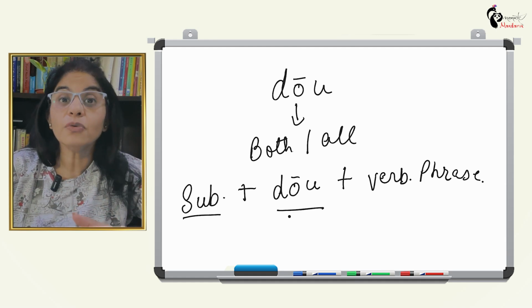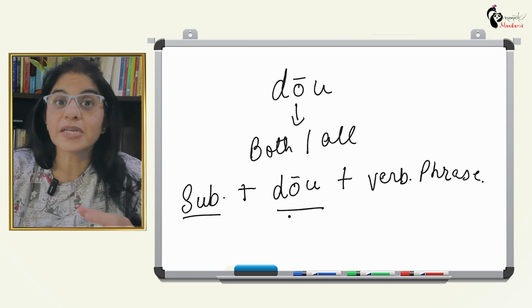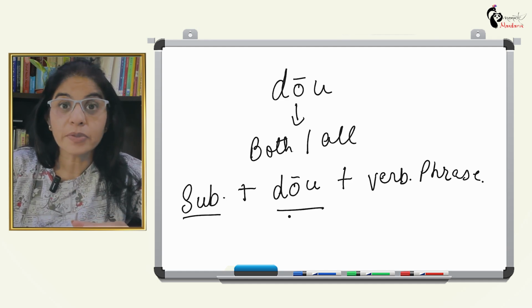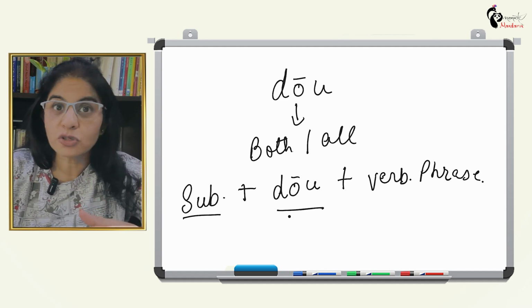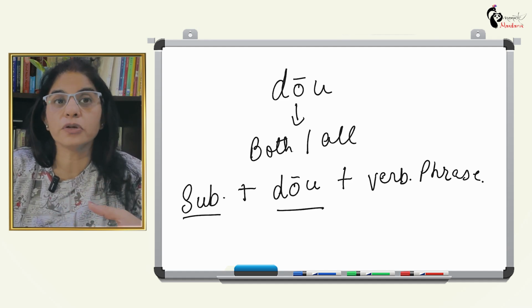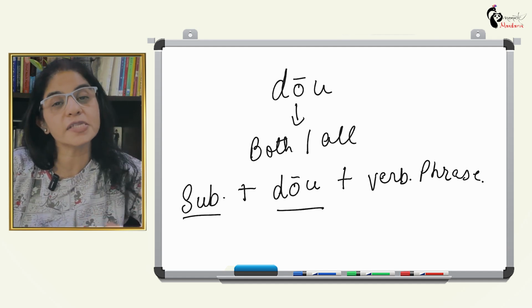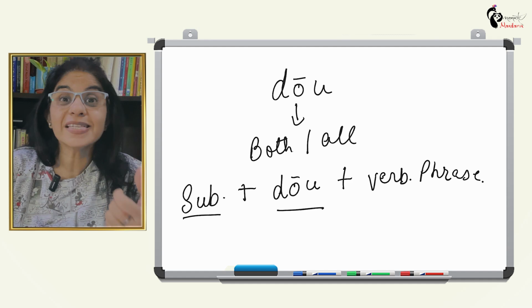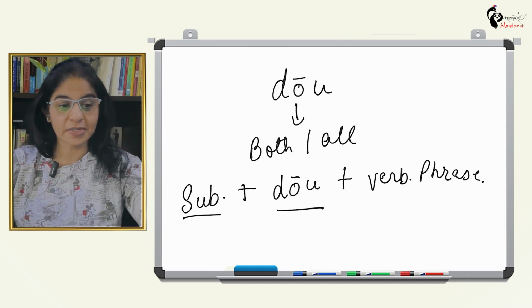Now let's understand the uses of dao with some examples. Why examples? Because some of the sentences are very similar to English. The way we use the words both or all in English, in Mandarin we also use the same way, dao. But in some sentences it's confusing. So where's the confusion? Let's understand that.